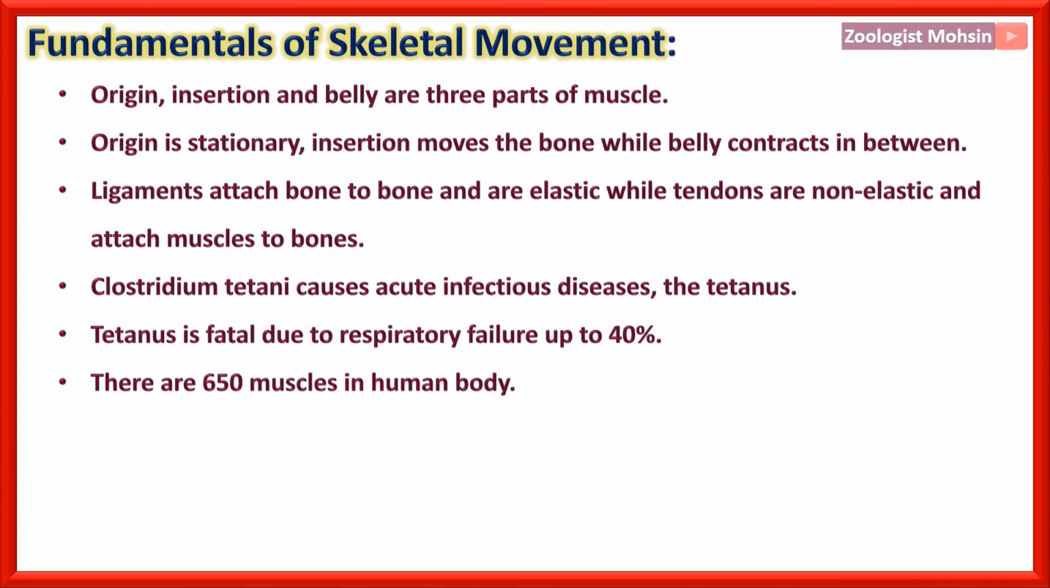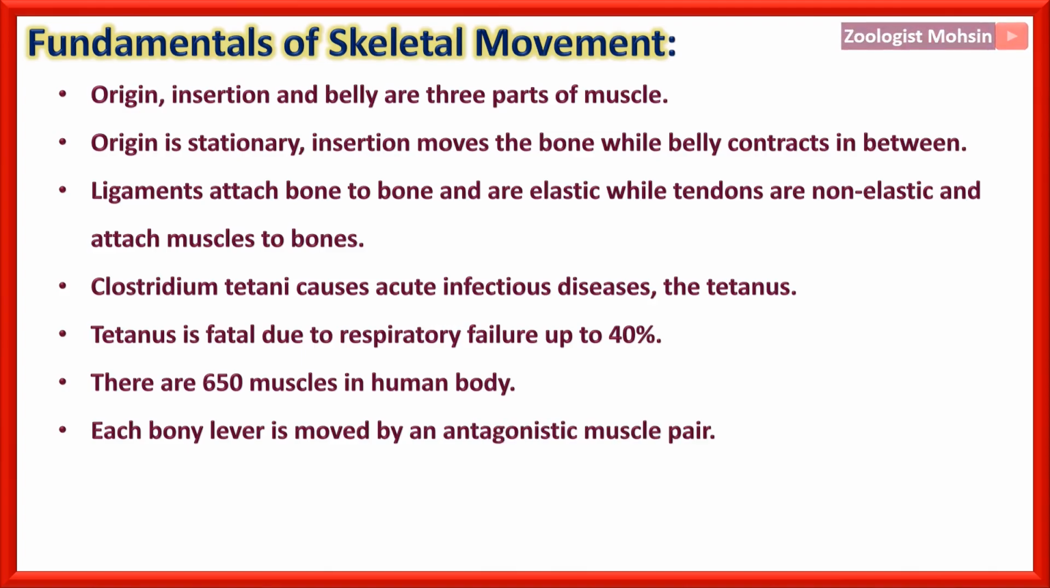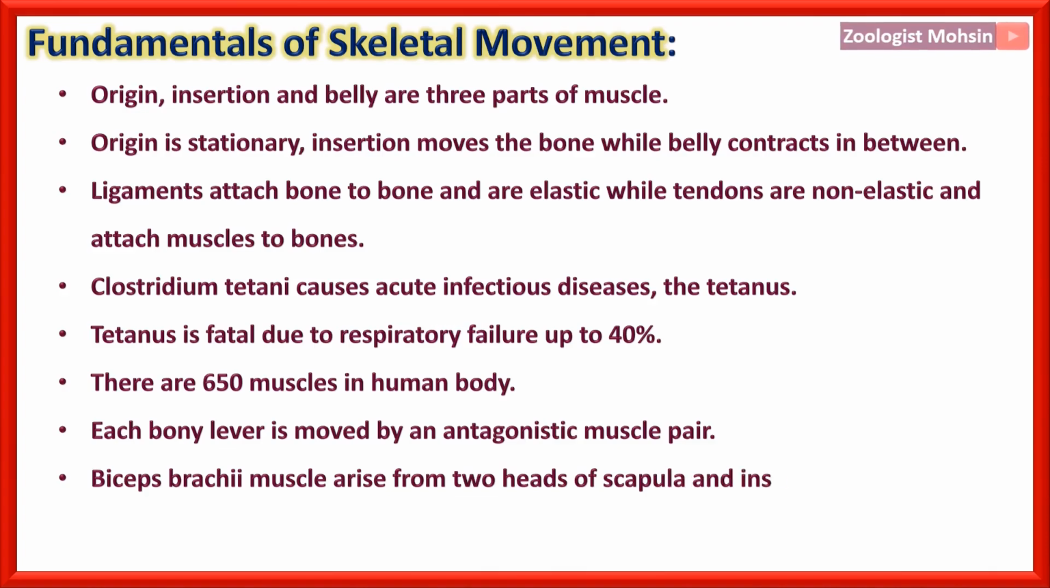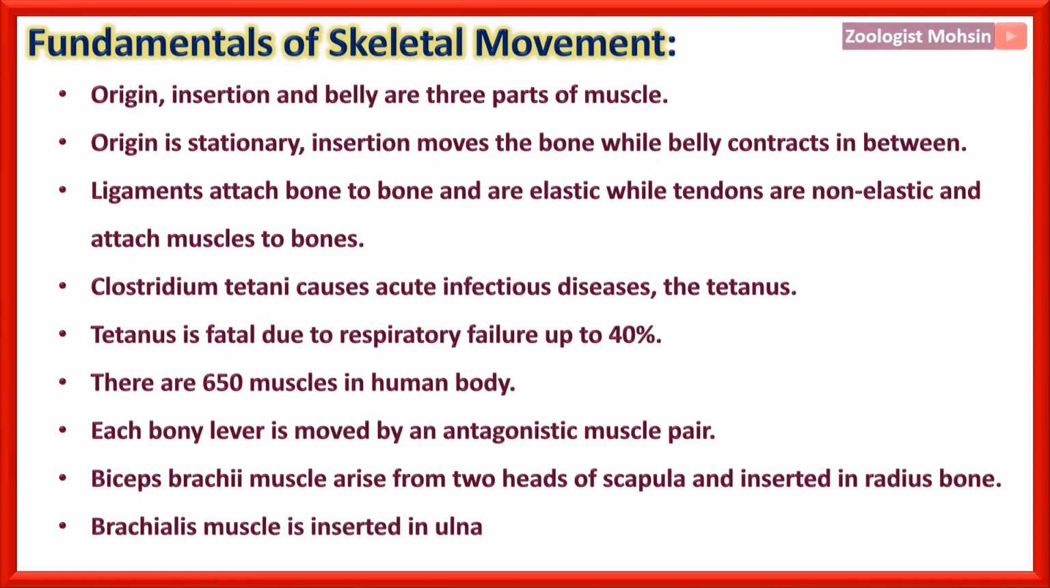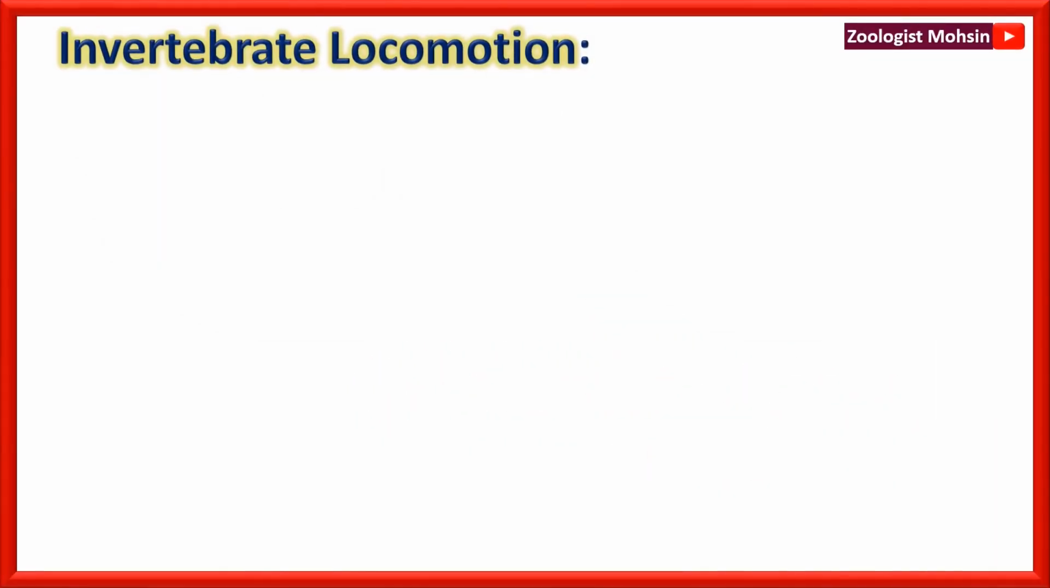There are 650 muscles in the human body in total. Each bony lever is moved by an antagonistic muscle pair or alternate contractions. The biceps brachii muscle arises from two heads on the scapula and is inserted in the radius bone, while the brachialis muscle is inserted in the ulna bone of the elbow. These two are very important facts for you to remember for MCQs, please.